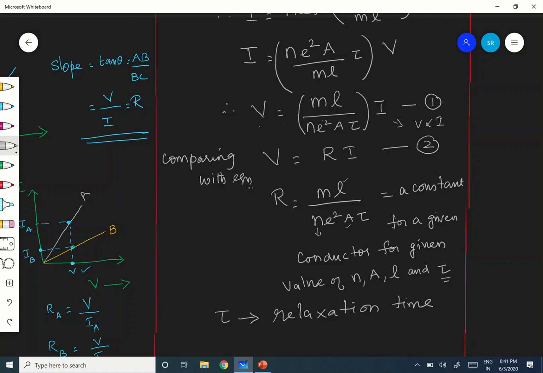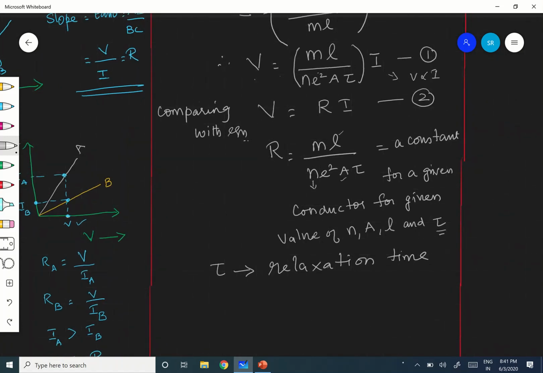What is relaxation time? It is the average time interval between two successive collisions. Therefore, what does tau depend on? Tau depends on temperature. Very important.